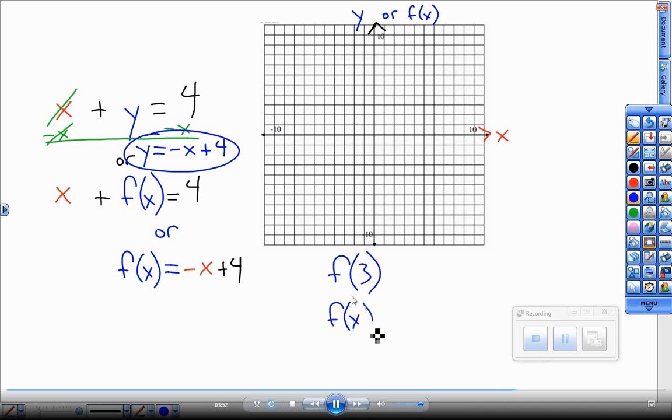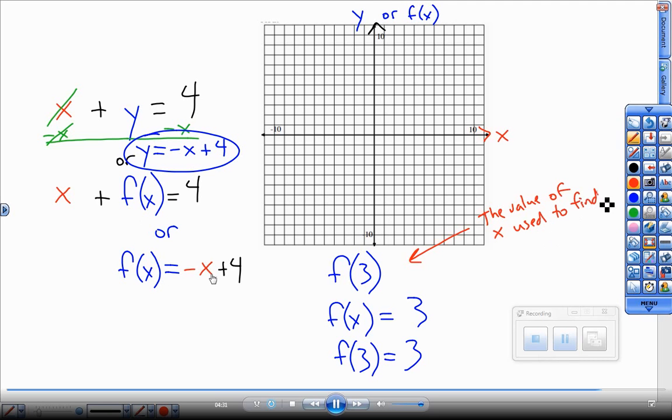Again, this is me telling you what the x number is that's plugged in, and I could use that and figure out what y is. So again, if you see this by itself, this means that's the x value I'm plugging in, bird. And I could use that x value 3 to plug it in and do the math. Of course, that would be 1. So maybe change that. So again, that means this is the x value that could be used to plug in and find out what y is. Let's plug in 3 here, negative 3. That means f of 3 equals 1. So that should be 1.